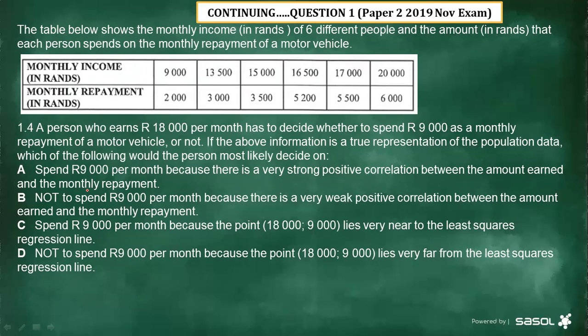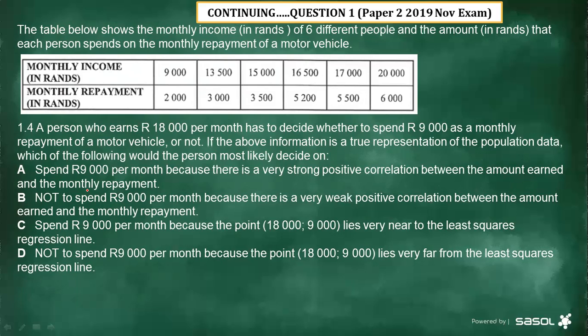If the above information is a true representation of the population data, which of the following will the person most likely decide on? Meaning we have to choose between A, B, C, D, based on the scenario which is given to us.